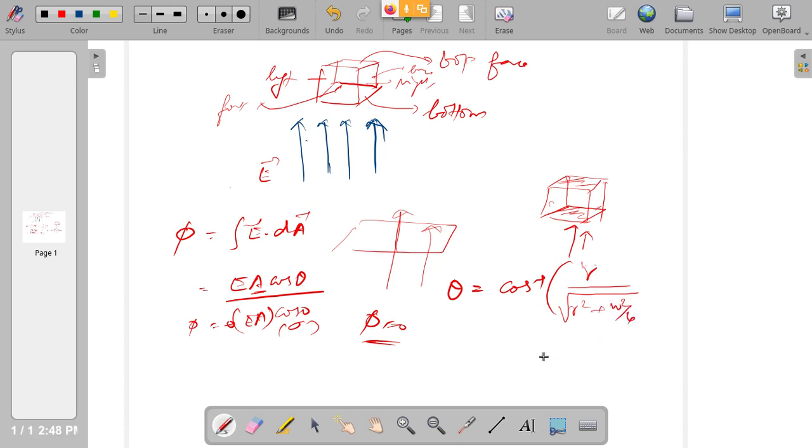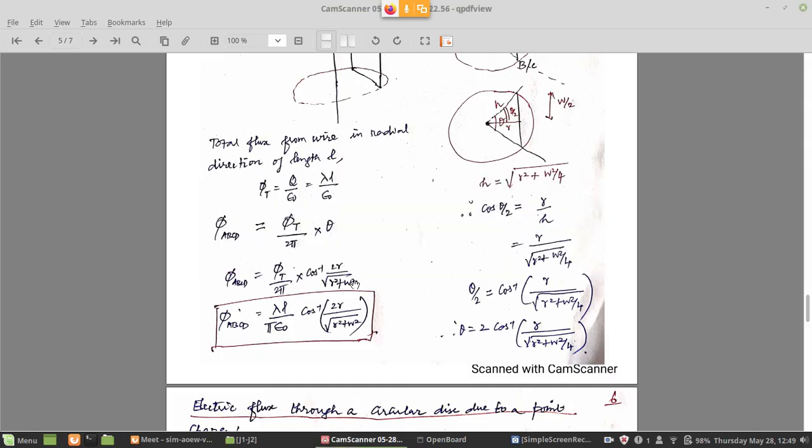So when you take the LCM, the denominator becomes cos inverse of r divided by square root of 4r square plus w square, all over 4. When you take it out of the root, it becomes 2, and when you take it into the numerator, it becomes 2r there. So here it should be 4. Right, so while writing I forgot the 4. So it is 2r divided by the square root of 4r square plus w square.